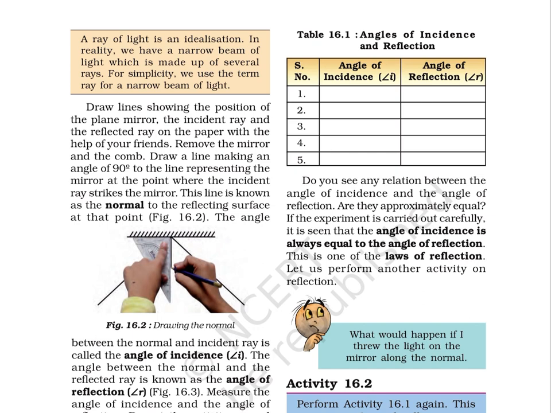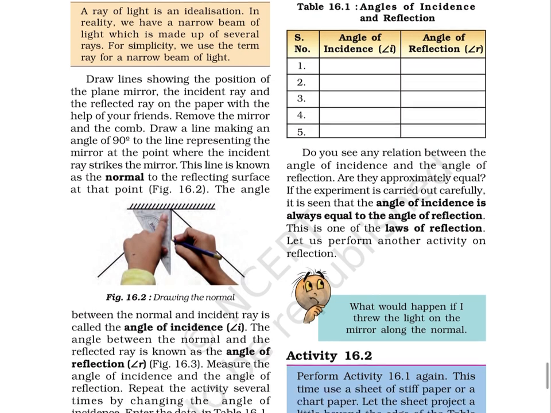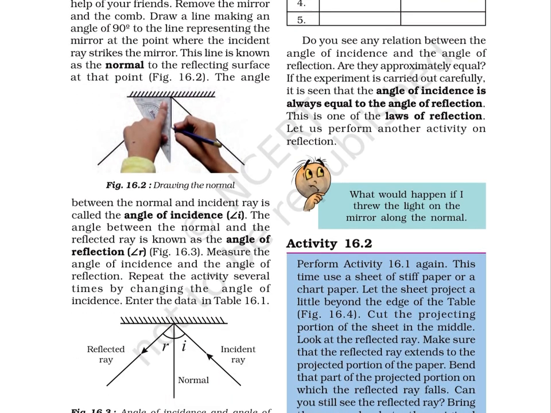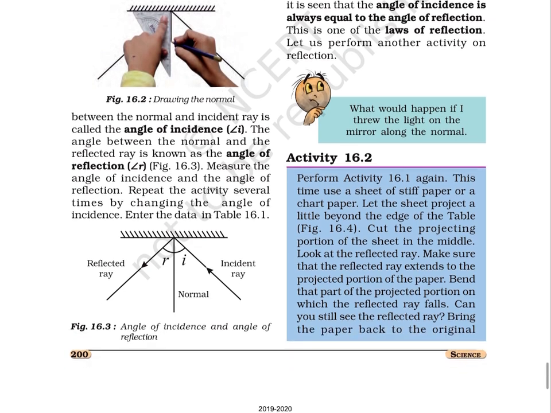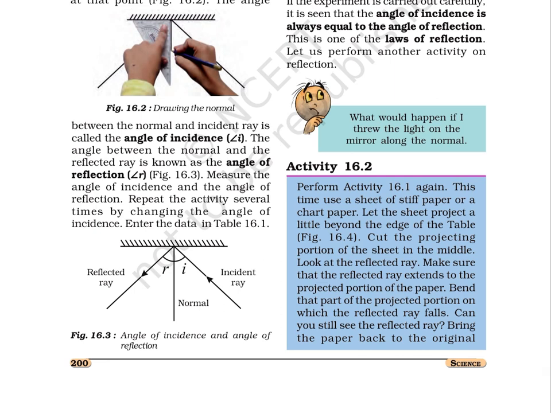Draw a line making an angle of 90 degrees to the line representing the mirror at the point where the incident ray strikes the mirror. This line is known as the normal to the reflecting surface at that point, as shown in figure 16.2. In figure 16.2, the image shows how to draw the normal. The angle between the normal and incident ray is called the angle of incidence. The angle between the normal and the reflected ray is known as the angle of reflection, as shown in figure 16.3. Measure the angle of incidence and the angle of reflection.